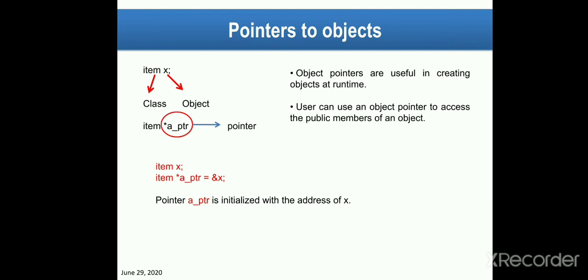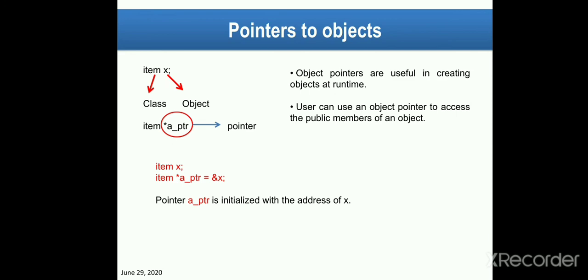Now pointers to objects. Basically here we can see item x, where item is the class and x is the object of this item class. Now item *aptr, means here the pointer variable name is aptr. This is the pointer here.